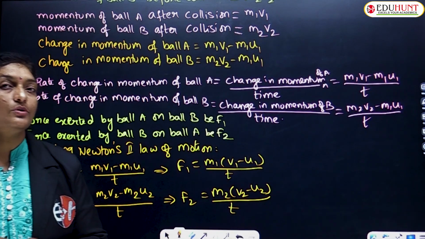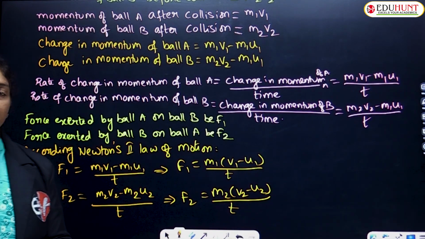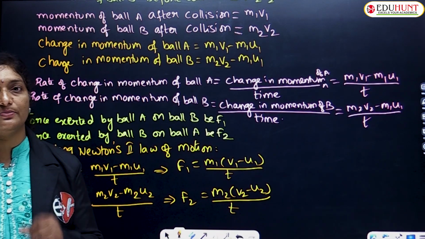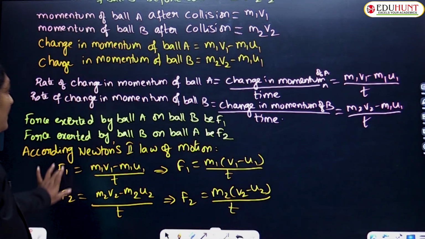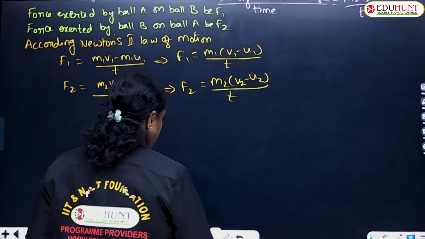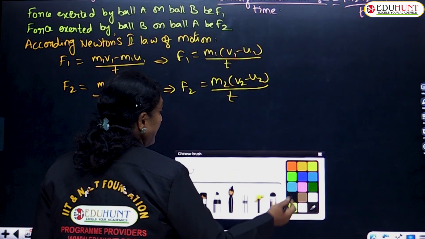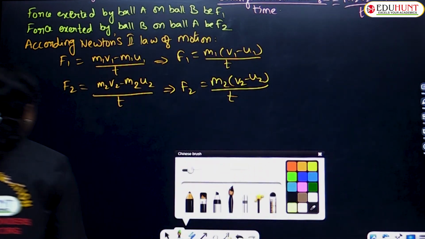But from Newton's third law, what does Newton's third law say? For every action there must be an equal and opposite reaction.